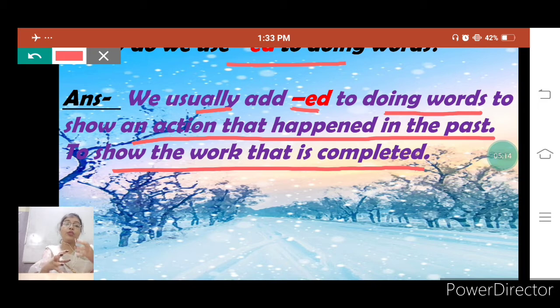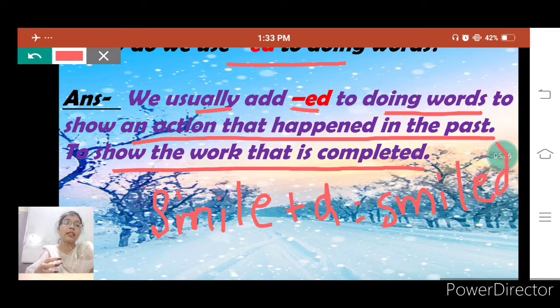What we do, we usually add ed to a verb, like smile is a verb, and we have to add d to it, then it will become smiled. It will show that this action had already happened in the past.